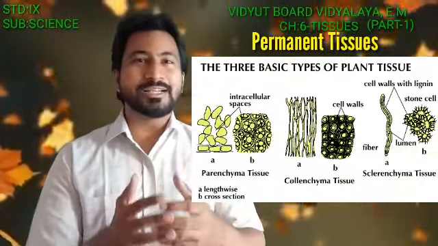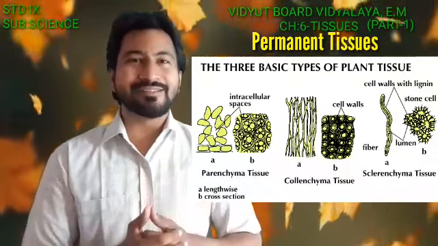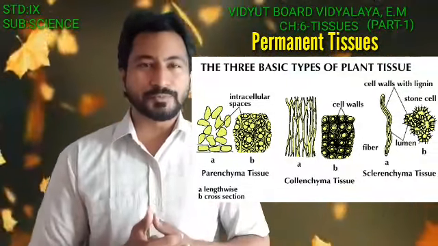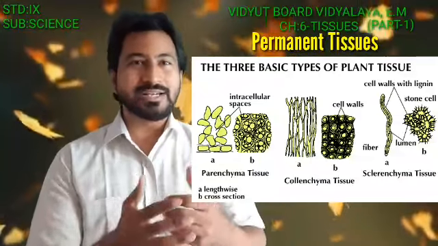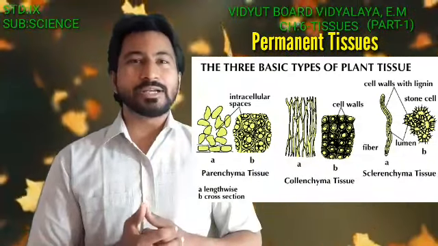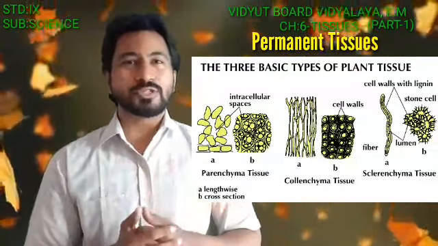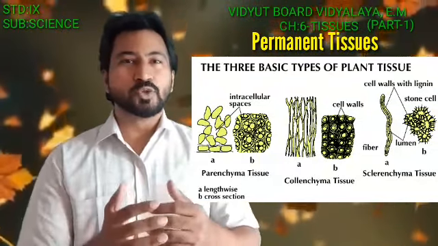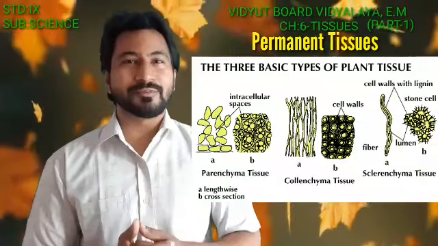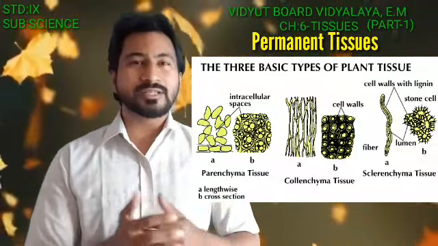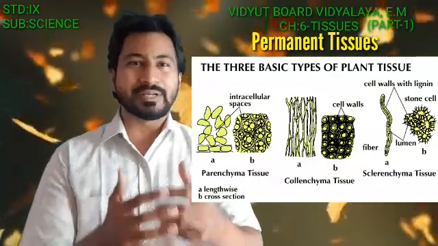So the flexibility of the plant is because of this living mechanical tissue. So where is it mainly located? It is mainly located below the epidermis. Epidermis is the outermost layer of a particular root, stem or the leaf. So below the epidermis, this collenchyma is mainly present.